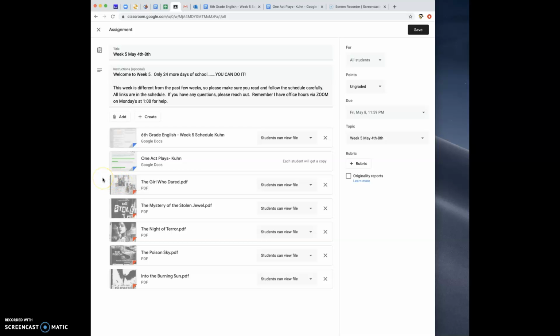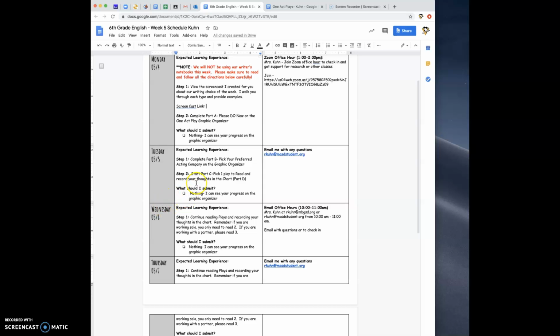and you'll be able to read them. Remember, if you put that text-to-speech option on your Chromebooks, which I know a lot of you already had, but I gave those directions out at the very beginning of the Learning at Home, then that will read these one-act plays to you. Okay, none of them are too terribly long, but if it's something you'd like to listen to, then you need to make sure you have that text-to-speech on your Chromebook. So on Tuesday, you're going to pick one of those plays to start reading.